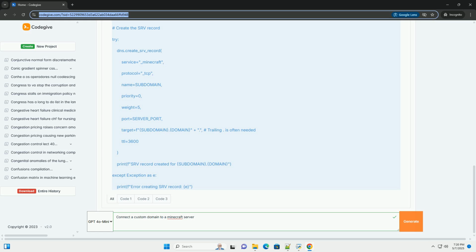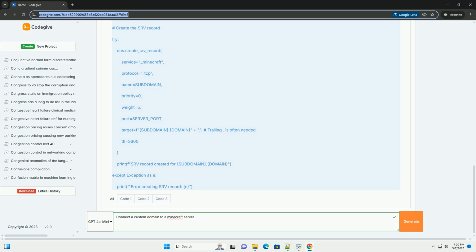Firewall issues. Ensure that your server's firewall allows incoming connections on the Minecraft port, usually 25565. If you are hosting on a cloud platform, ensure you have opened the necessary ports in the security group or network ACL associated with your server instance. Router port forwarding. If hosting at home, verify that port forwarding is set up correctly on your router, directing traffic to the correct internal IP address of your server machine.